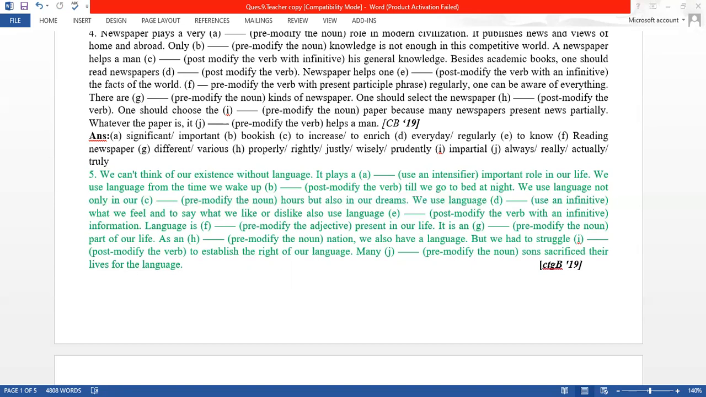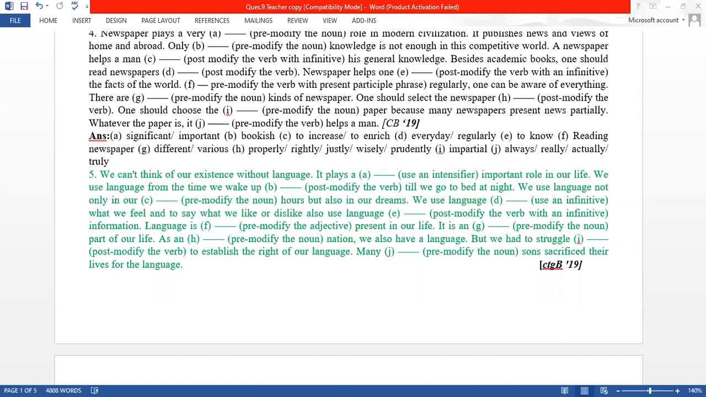We use language, infinitive to plus verb, to express what we feel and to say what we like. Also use language dash, post modify the verb with an infinitive, to know or to convey information. To convey information. Language is dash present, ever present or always present in our life. It is an, you can use integral, pre-modify the noun. That means we need an adjective, integral part of our life.